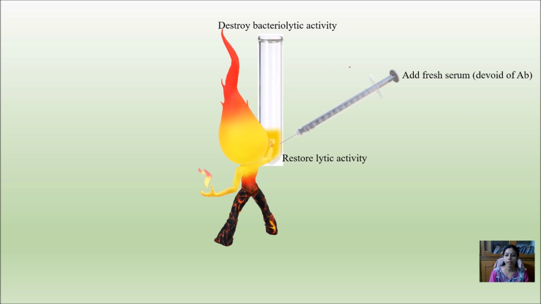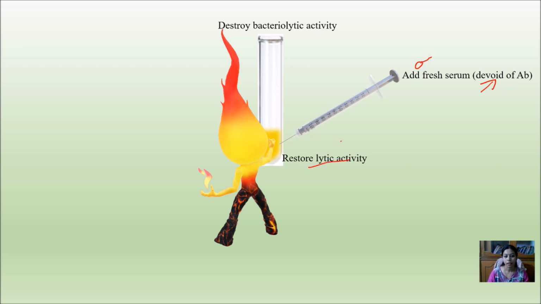Obviously the sheep which does not have any infection of Vibrio cholerae or any bacteria will be devoid of the antibody. But he was surprised to see that even after adding the fresh serum to this heat-destroyed serum, the lytic activity was restored.